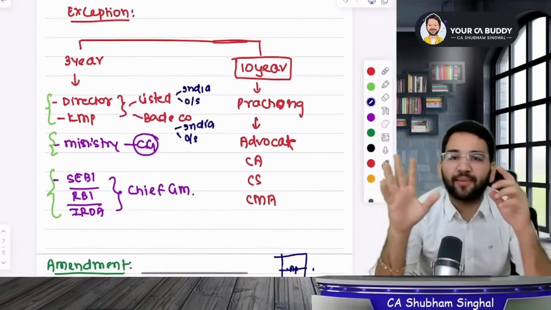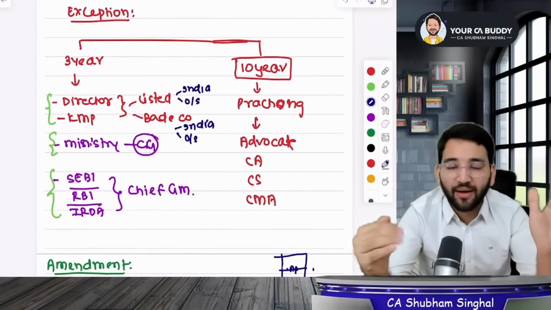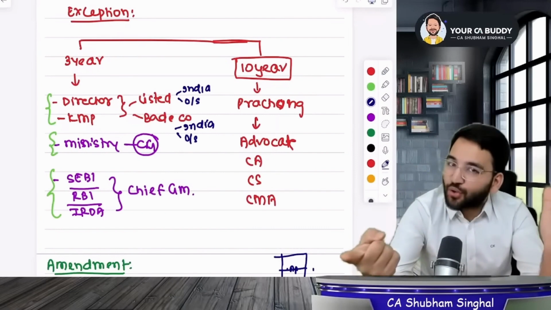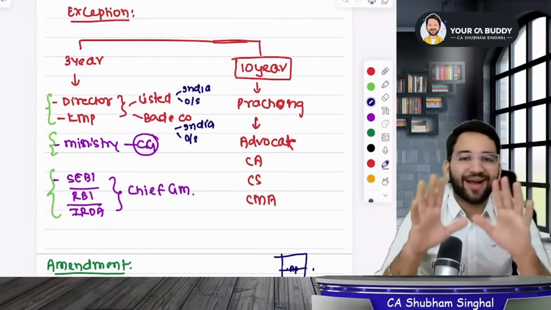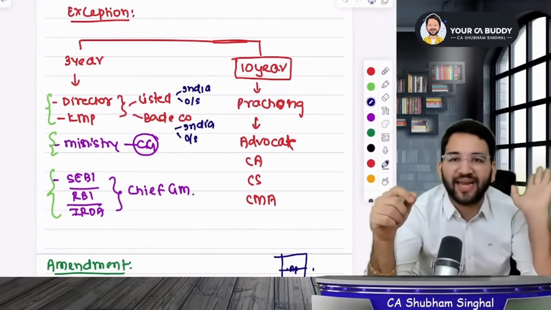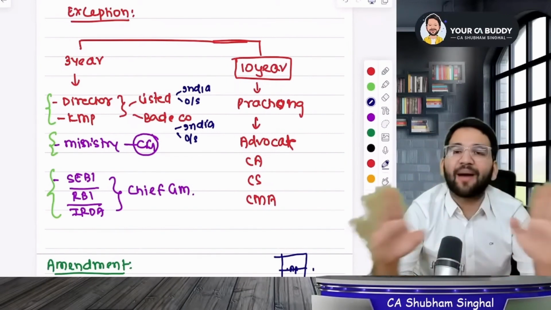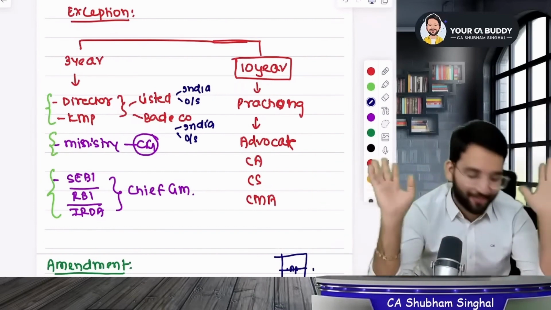After that, you need to remember one thing. You take the exam within 2 years. If you don't clear it, then your name will be removed. You can get your name restored by applying, but you will get only a year's grace period. In that year, you will have to write the exam and clear it. If you clear it, then very good. You will get your original validity now. But if you don't clear, then your name will be permanently removed. You will have to apply again and pay the fees again.